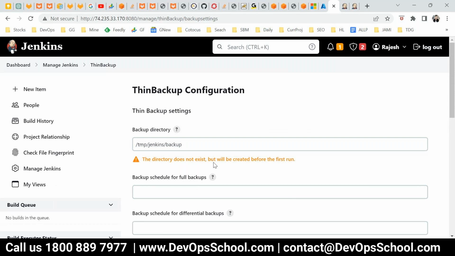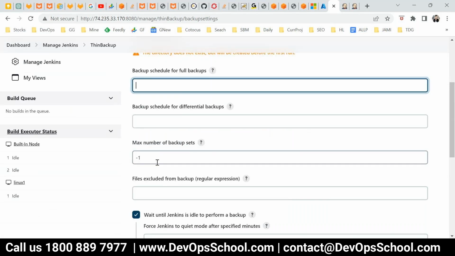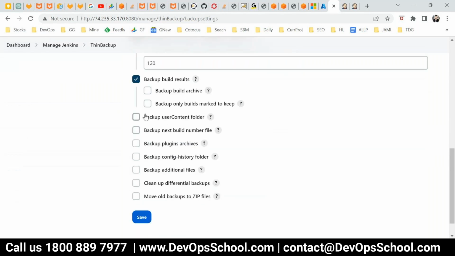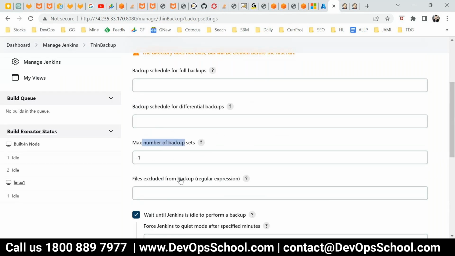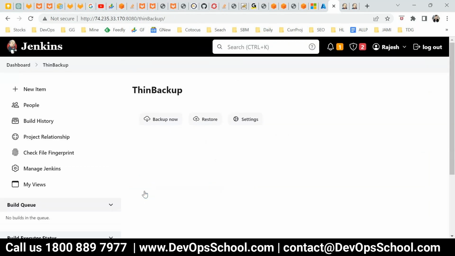This will be used in the first run. Under backup schedule, for full backup you can schedule a cron expression, set the max number of backups and other such settings, and specify what exactly you want to back up. Then save it. Done. This is the setting.